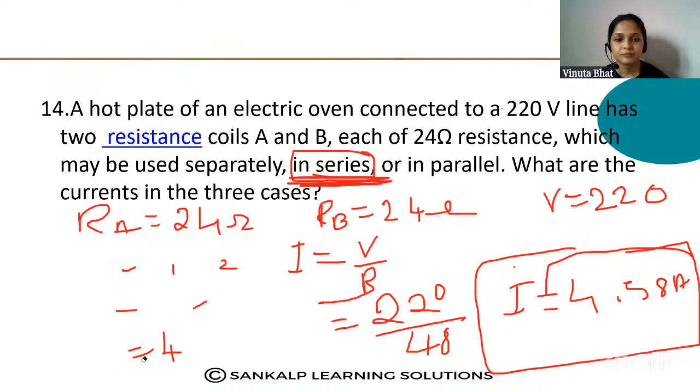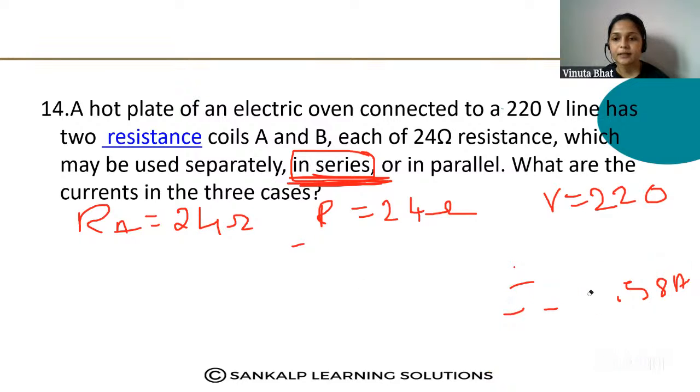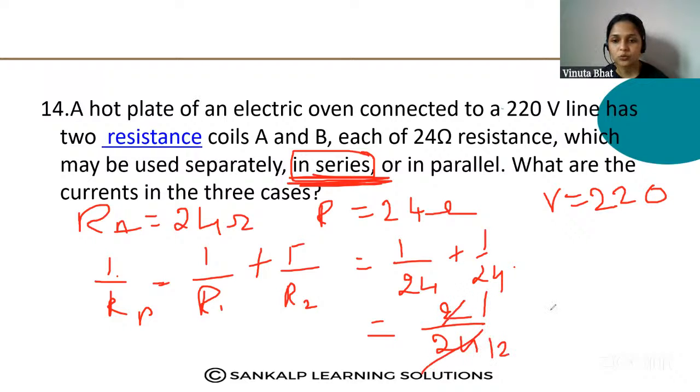Next, when it is connected in parallel, what is the total resistance? When connected in parallel, we should put the 1 by RP formula. Again, I am saying, while solving the sum you should put the formula. Now 1 by R1, that is 24, plus 1 by R2, that is 24. So 24 divided by 2, RP is equal to 12 ohm.